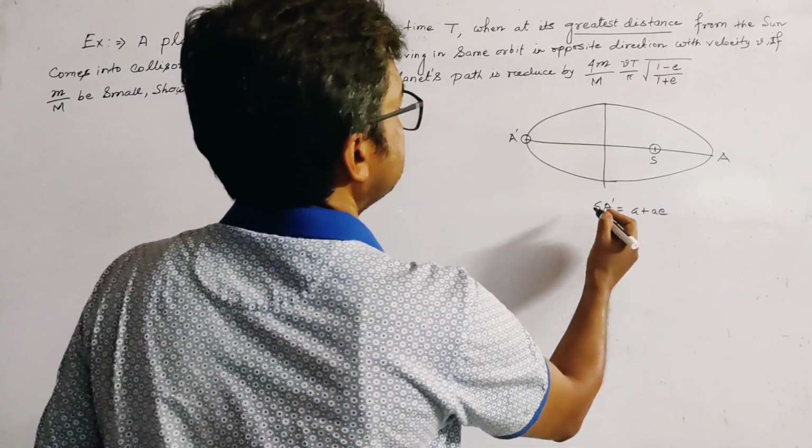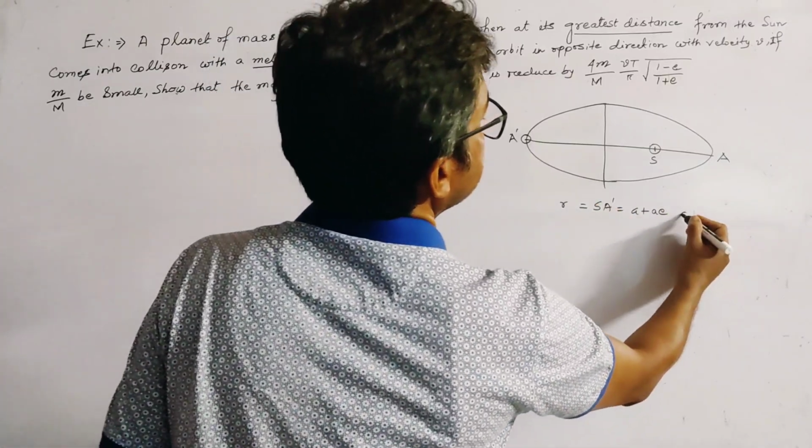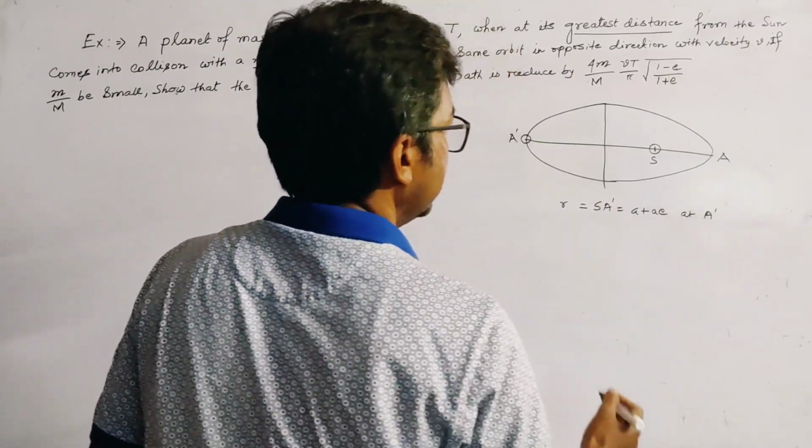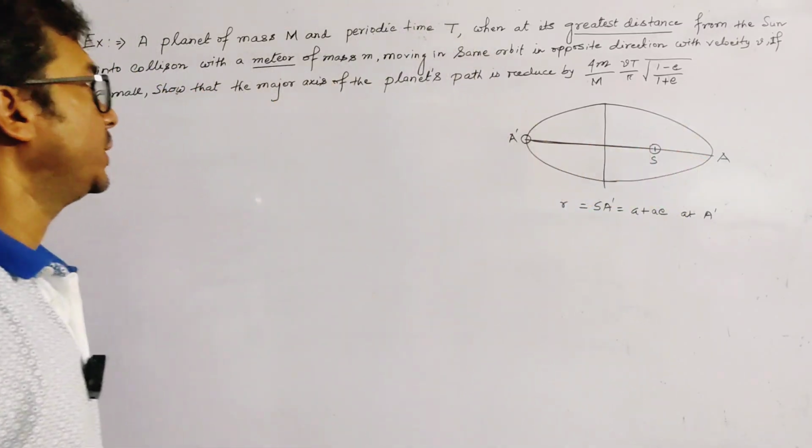Okay, and this is r, the radius vector SA'.